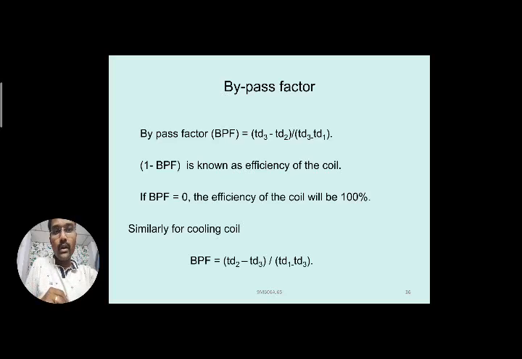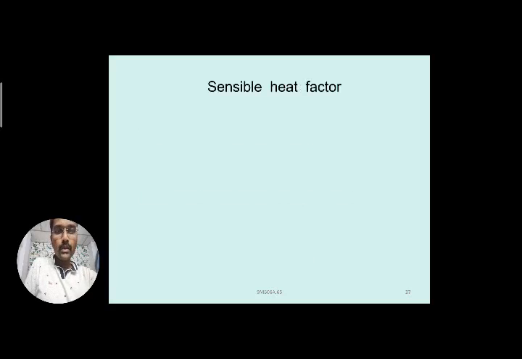Similarly, for the cooling coil it may be different, as the notations of the temperature recordings are different: that is (TD2 minus TD3) by (TD1 minus TD3). Why? Because the cooling coil temperature, TD3, is a very low temperature. So TD2 minus TD3 by TD1 minus TD3. You are subtracting the lowest value from the highest values. So remember these bypass factor formulas for the heating coil and cooling coil. This is very important, please try to remember.